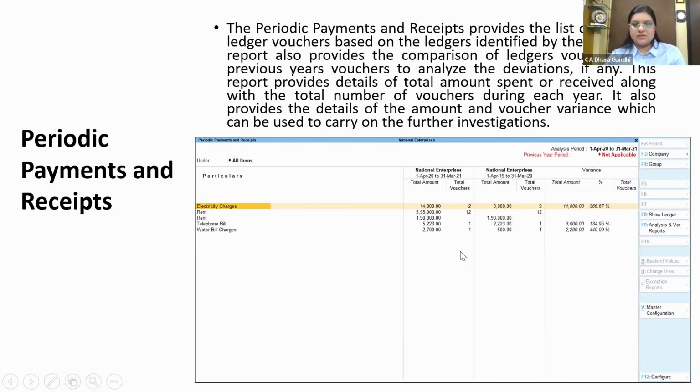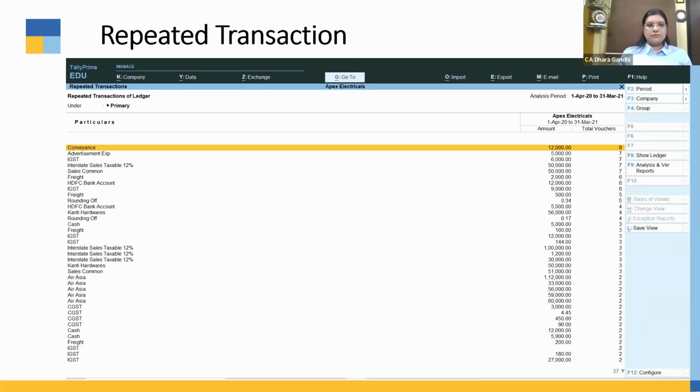Telephone bill, water charges. So this is a summary report of the recurring expenses of every month, which Tally will automatically catch. Now this is the repeat transaction report, a report on repeat transactions: same amount, same ledger, repeating many times. This will specifically show repeat transactions in the ledger.